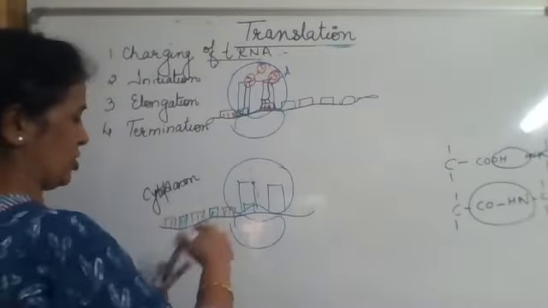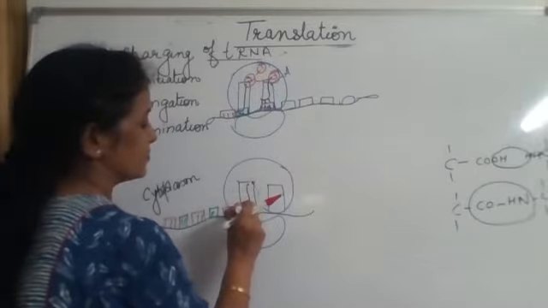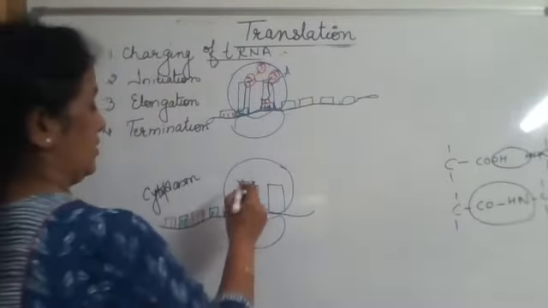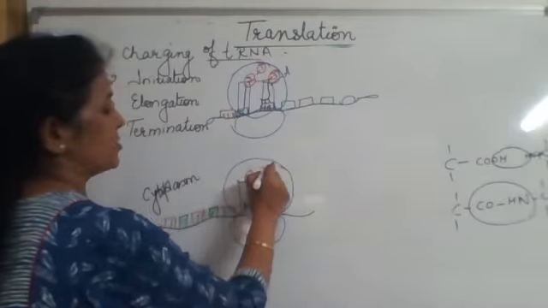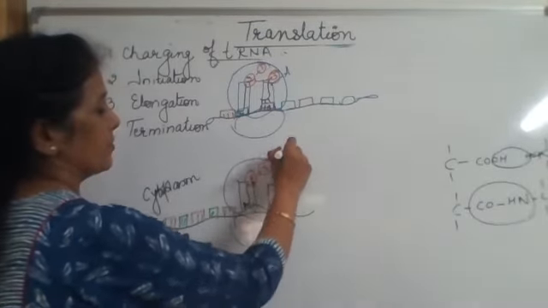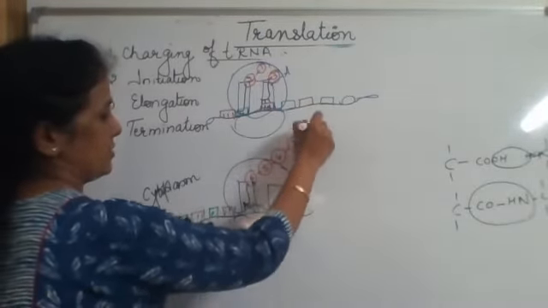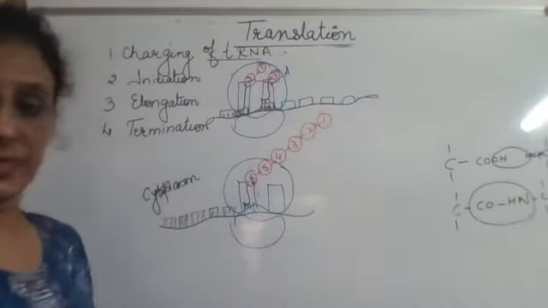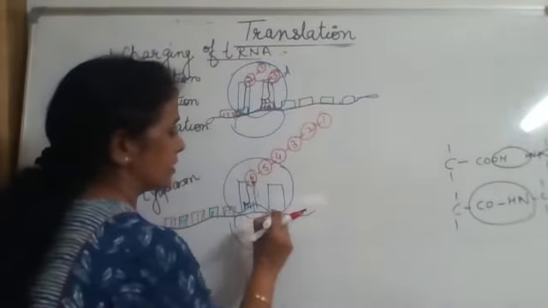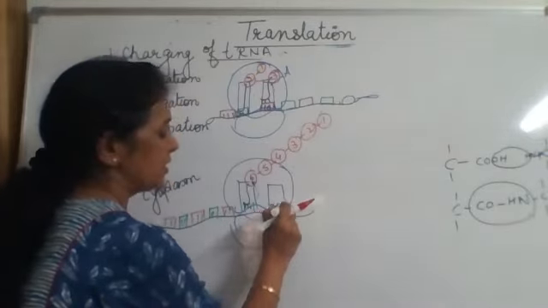Now on this position there are 6 amino acids, right? And here it is UGA.